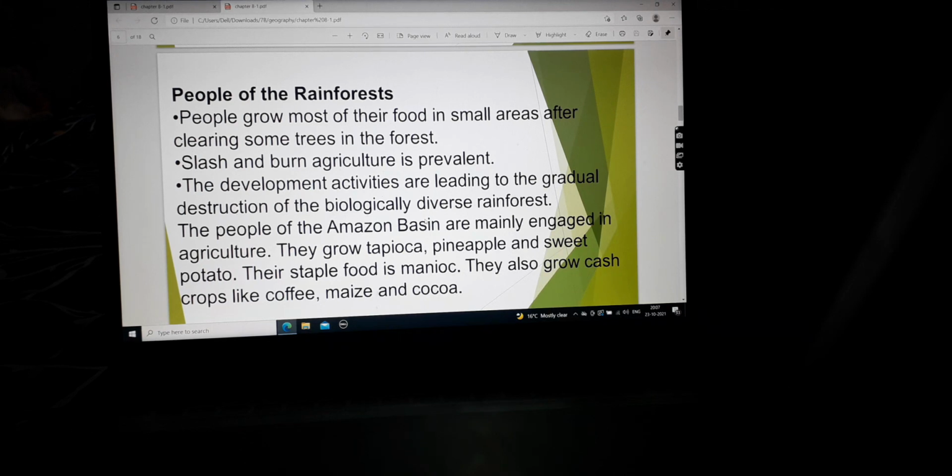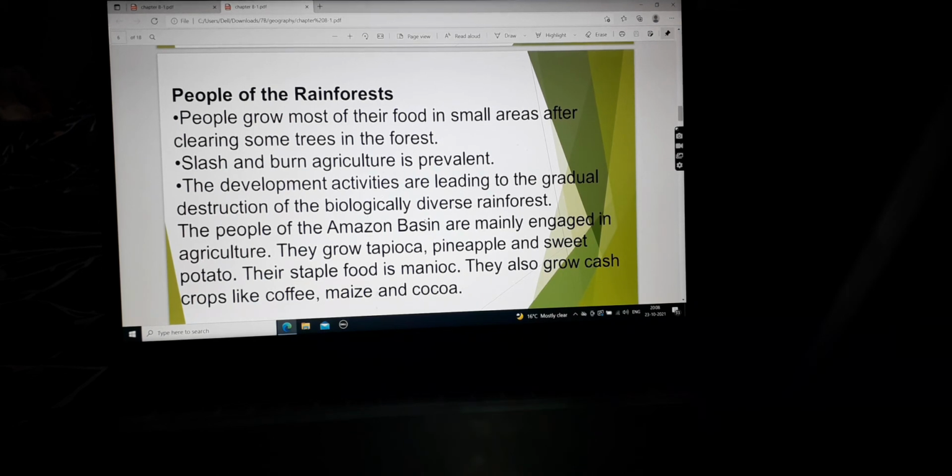So tapioca is like soya paneer. We can call tapioca like soya which is cut into pieces, like we have cotton paneer. So this is known as tapioca. It is basically a tasteless thing. Like paneer is made of milk, in the same way tapioca is made of soya. Then is pineapple, and then is sweet potato. Sweet potato is shakar kandi, which you get quite a lot in the winters.